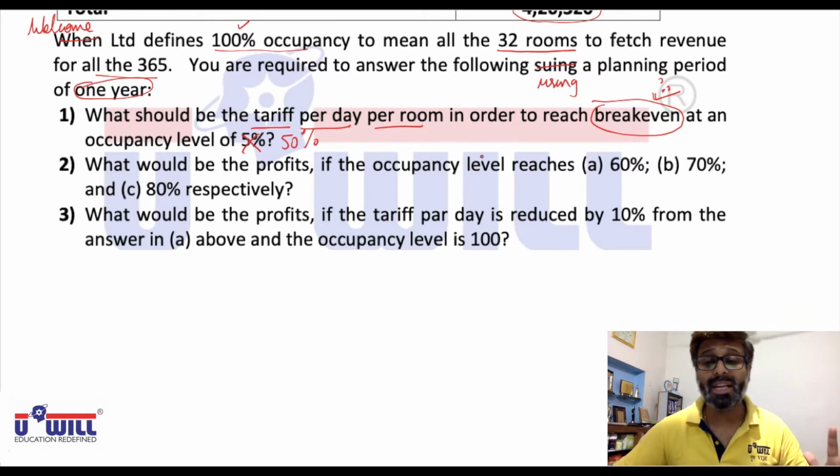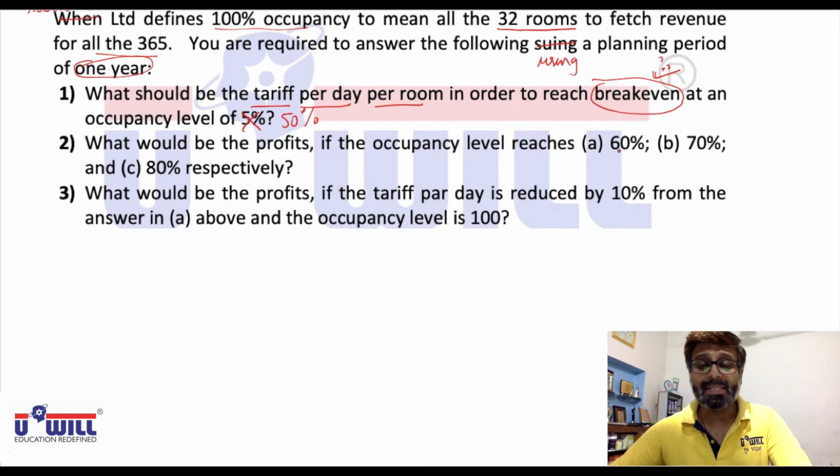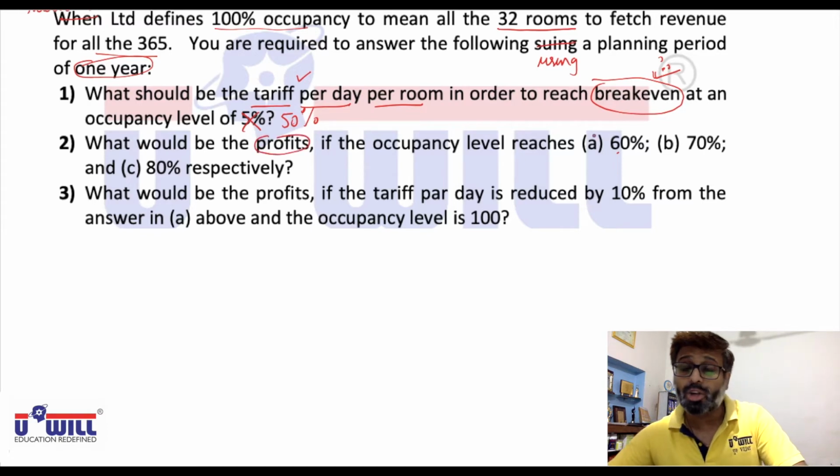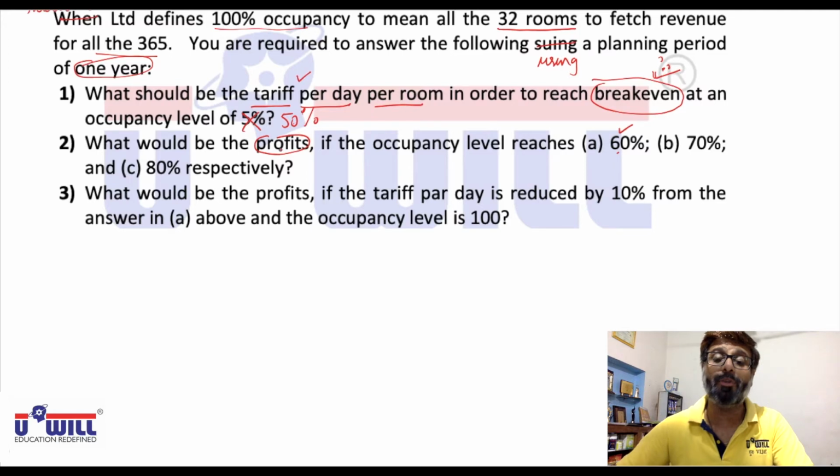Beyond that, whatever you charge, you are definitely going to earn profit. Next question: what would be the profits if the occupancy level reaches 60%, 70% and 80% respectively, with the same tariff? At 50% we are at a stage of no profit, no loss. So now they are asking you, if instead of 50% the occupancy goes to 60%, what profit would you earn?